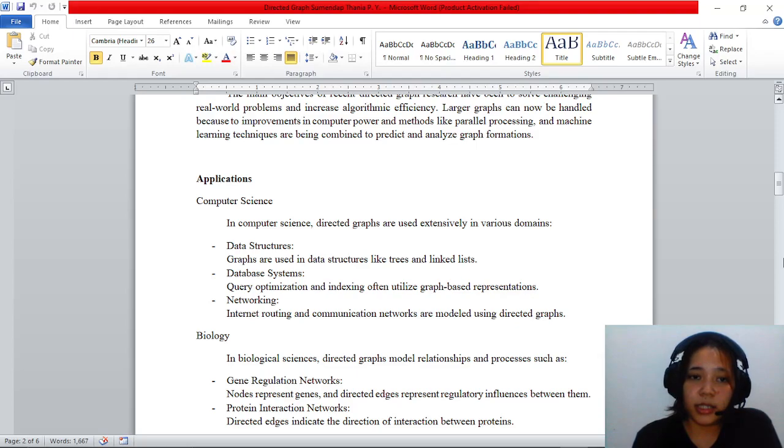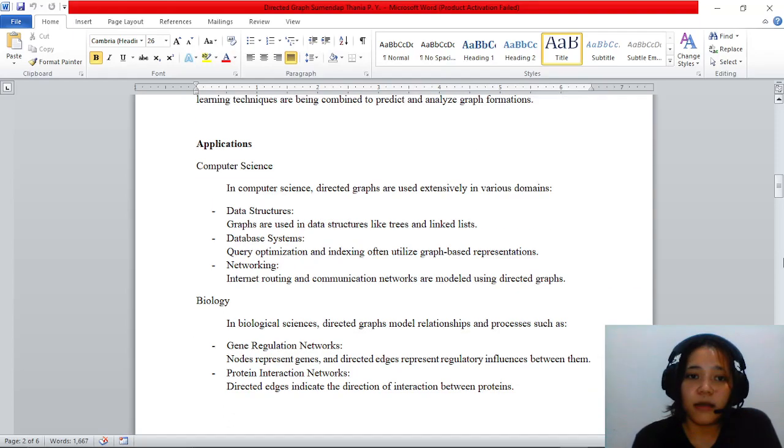For applications in computer science, directed graphs are used extensively in various domains. First, as a data structure, graphs are used in structures like trees and linked lists. Second is database systems: query optimization and indexing often utilize graph-based representations. And third, networking: internet routing and communication networks are modeled using directed graphs.